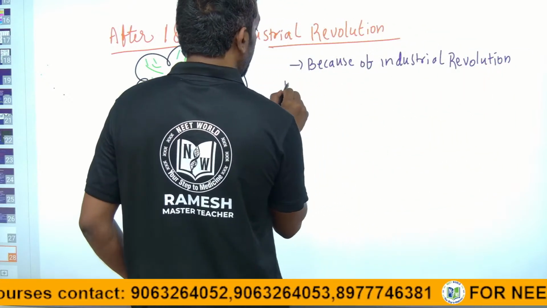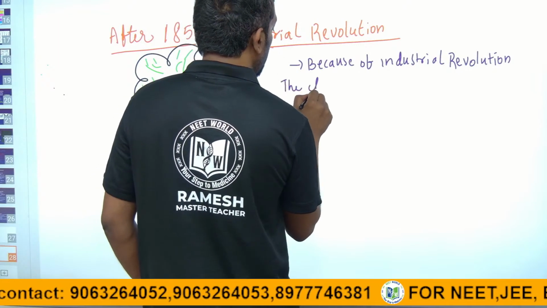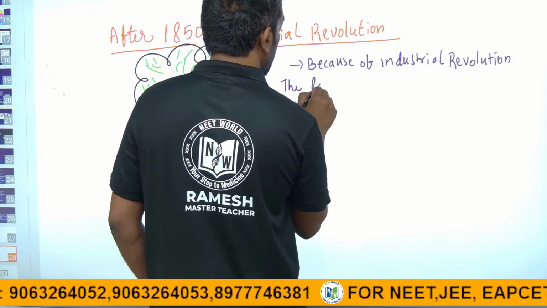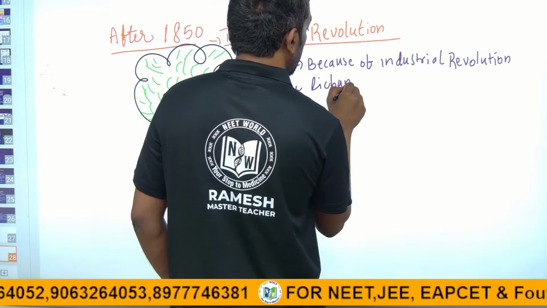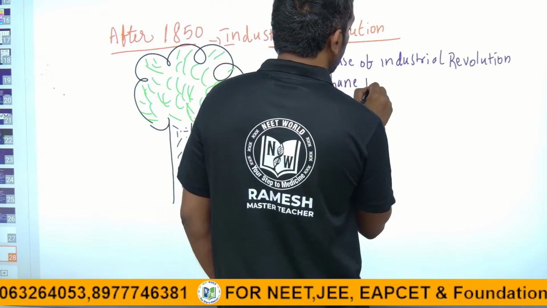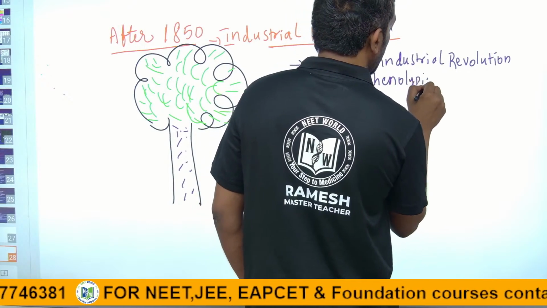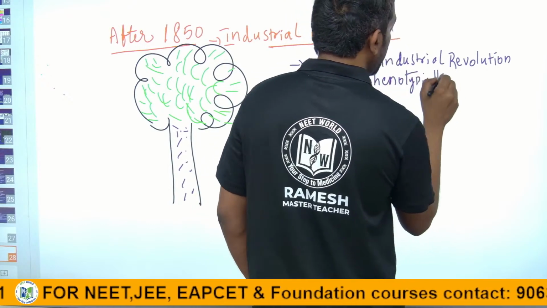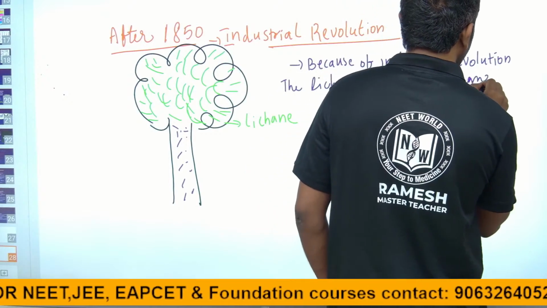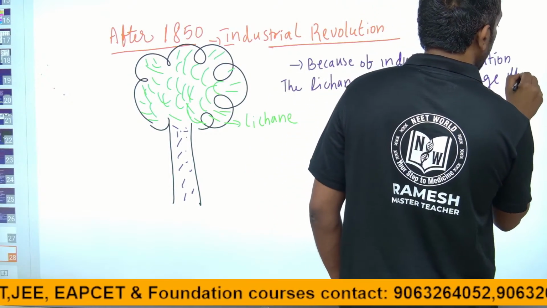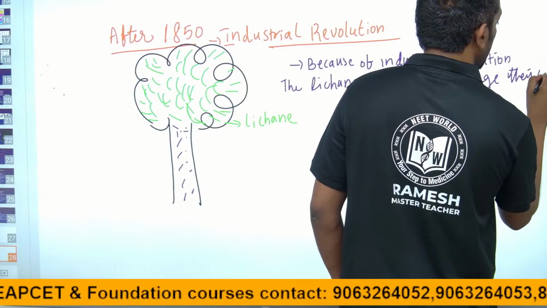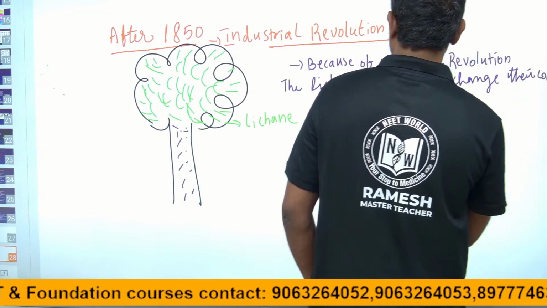The lichen color, the phenotypic color, changes from white to dark.